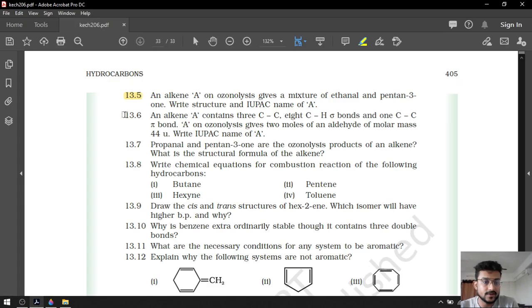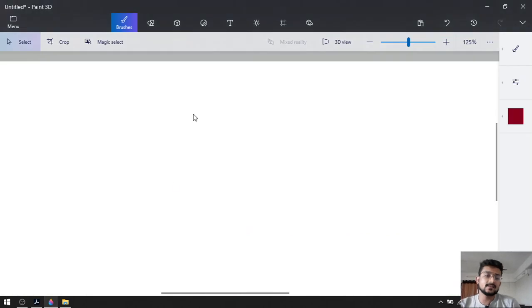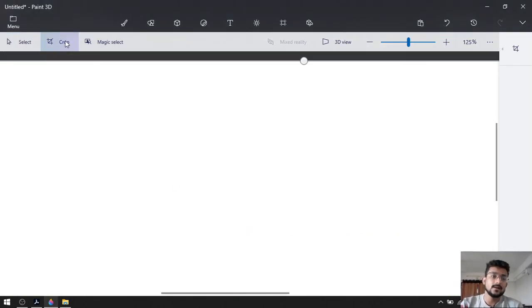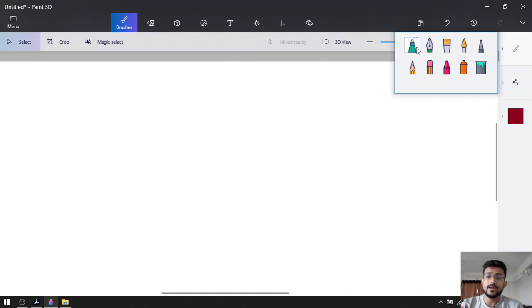After that, question 13.6, again a most important question. An alkene A contains 3 carbon-carbon sigma bonds, 8 carbon-hydrogen sigma bonds and 1 pi bond. A on ozonolysis gives 2 moles of aldehyde of molar mass 44. Now the aldehyde of molar mass 44 is simply ethanal.